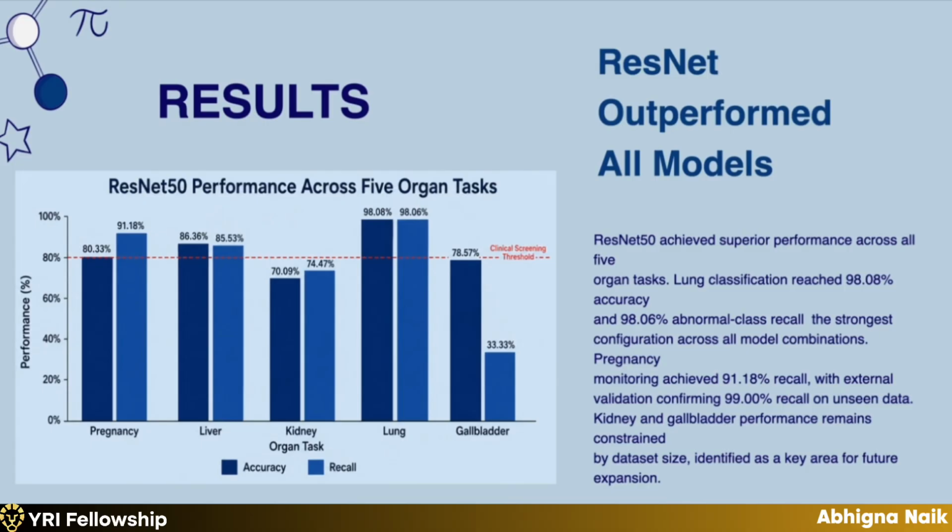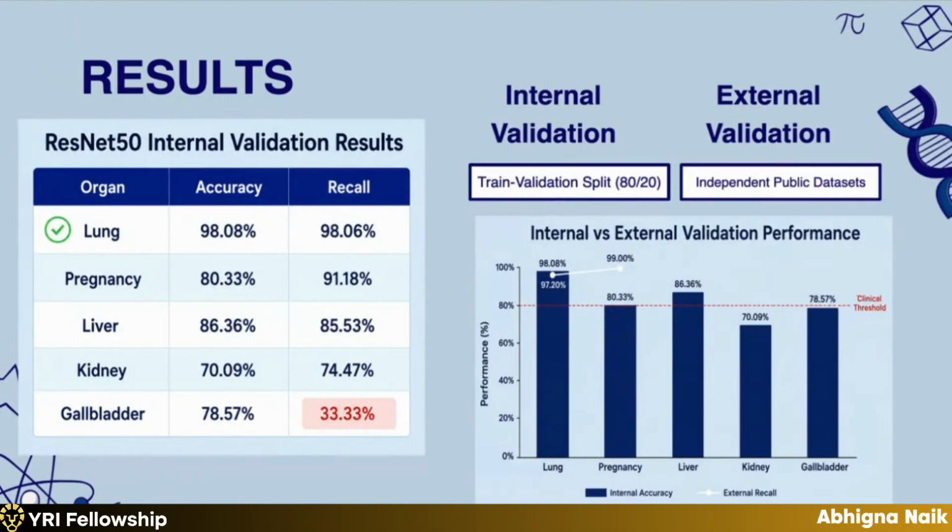As I mentioned, the key insight is the consistency. We saw that ResNet 50 outperformed every other architecture on every task, confirming that deeper pretrained feature representations provide actual meaningful gains. This was our internal and external validation. For lung classification, our internal validation recall was 98% and our external validation was 97.20%.